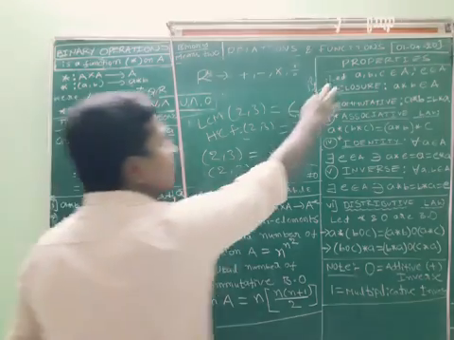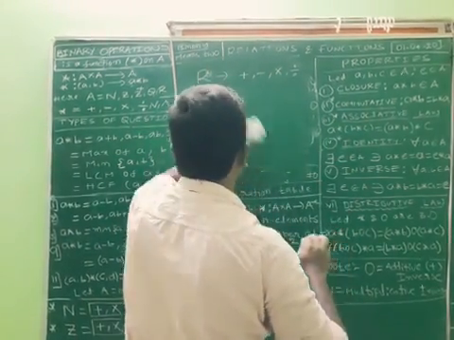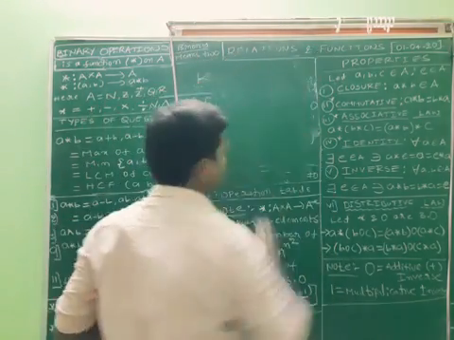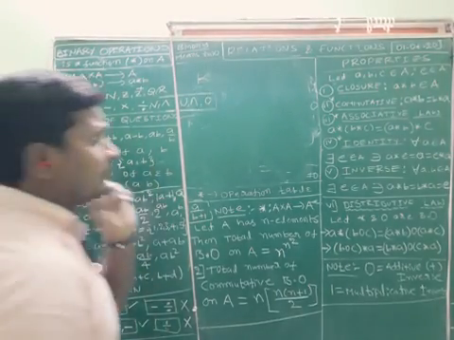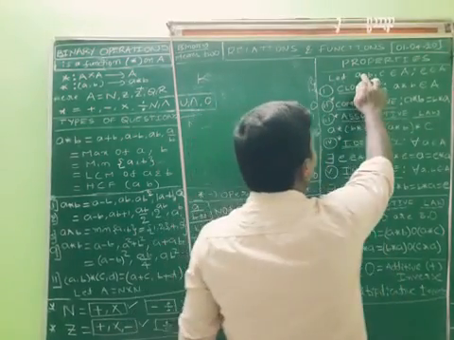Now I am going to explain very, very important properties of binary operation. Listen carefully. There are a few properties of a binary operator.